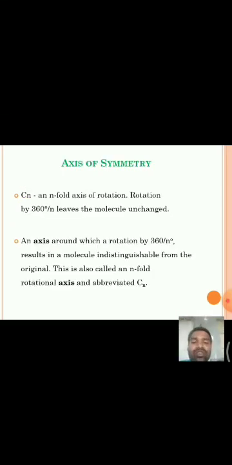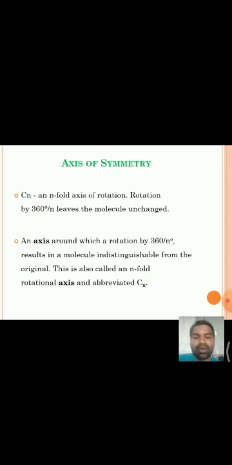See, axis of symmetry: generally in a molecule, any line passes through the molecule through which, if we rotate the molecule by 360 by n degrees, and we get a molecule identical to the original, then the molecule is said to have an axis of symmetry.